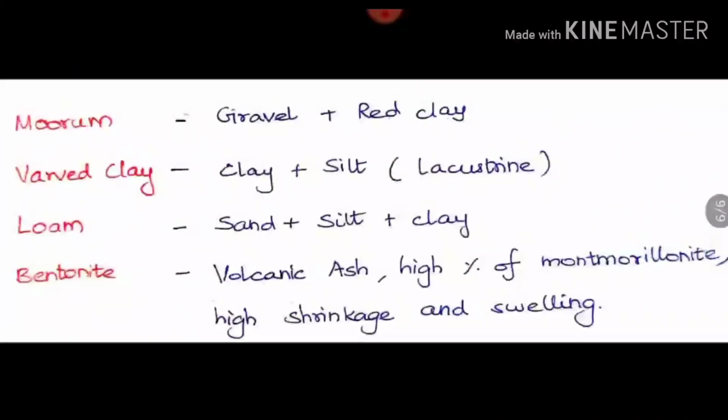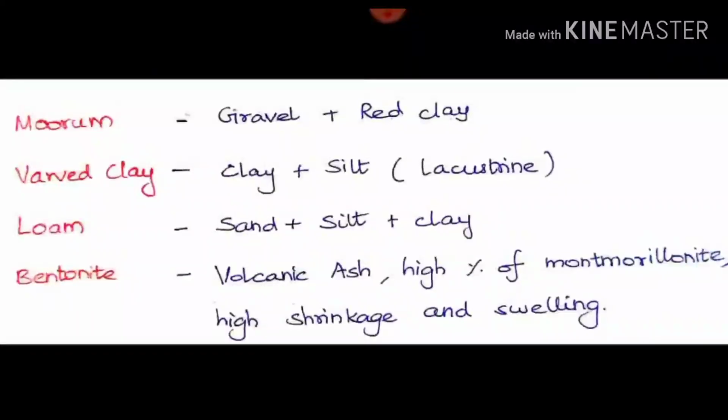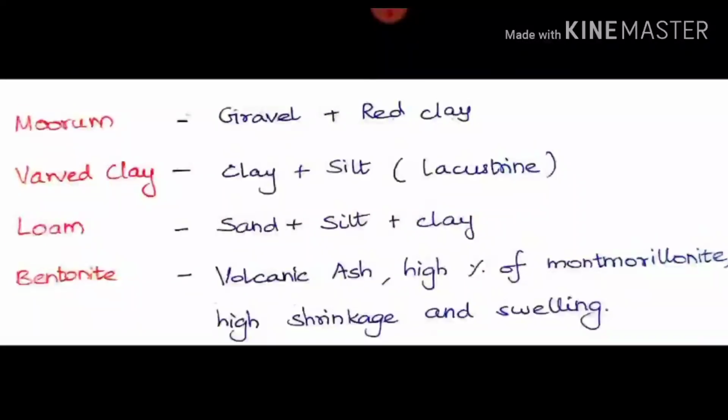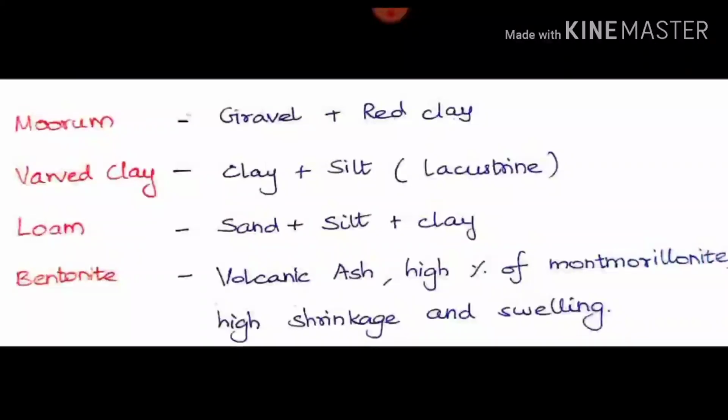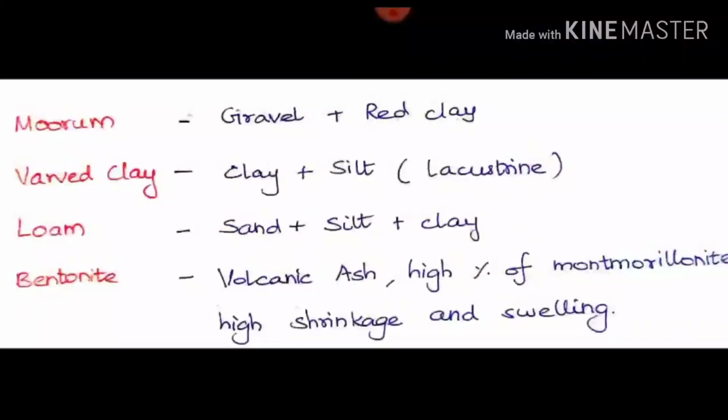And next, these are some types of soil. A muram soil is nothing but gravel plus red clay. And vav clay is nothing but clay plus silt, that silt being from lacustrine. The loam is nothing but sand, silt and clay, a combination of these. And bentonite is volcanic ash. We have already seen this. It will have high water content because it has the montmorillonite mineral in it, which has a great property of high shrinkage and swelling.